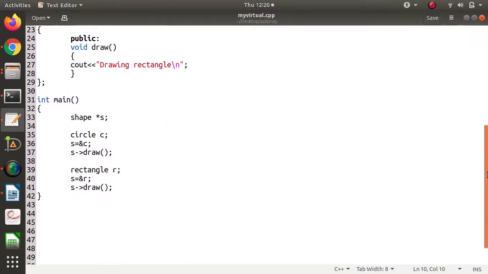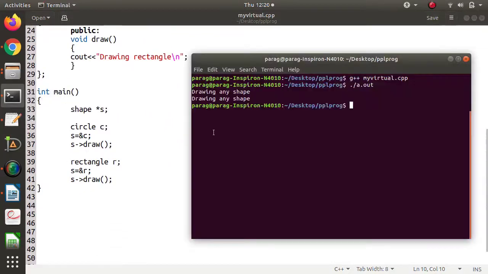Actually what we were expecting: we have created a pointer of the shape class, to that pointer we are allocating the address of a circle, and then we are calling the draw function. So we were expecting the draw function from the circle class to run, and we should get the message drawing circle.